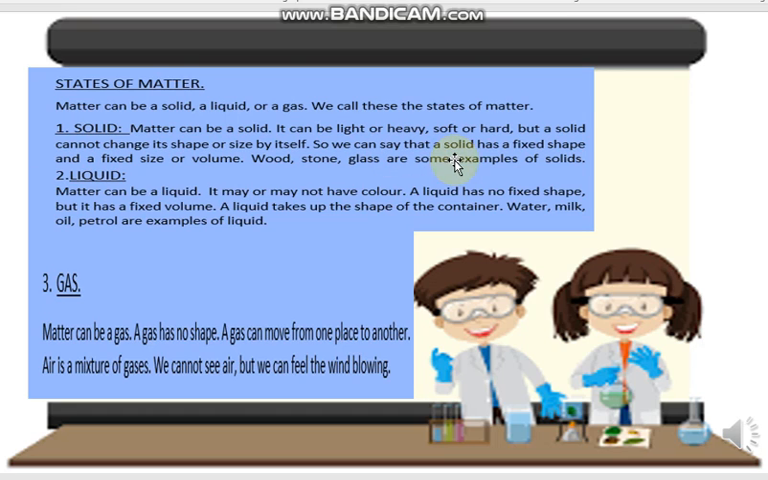So we can say that a solid has a fixed shape and a fixed size or volume. Because the solid is hard, it has a fixed shape and volume. It doesn't occupy the shape of the container.